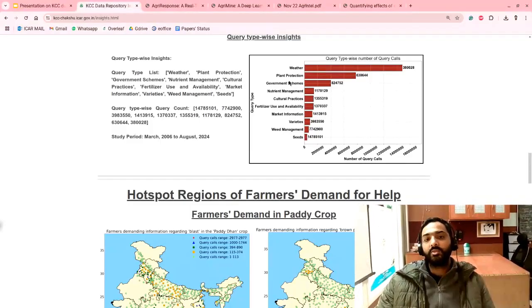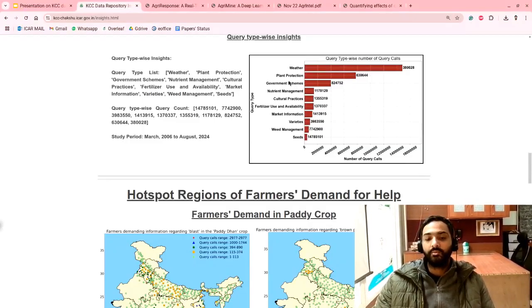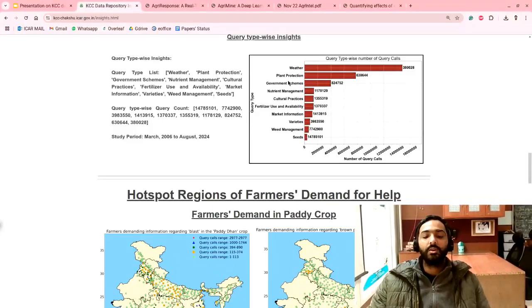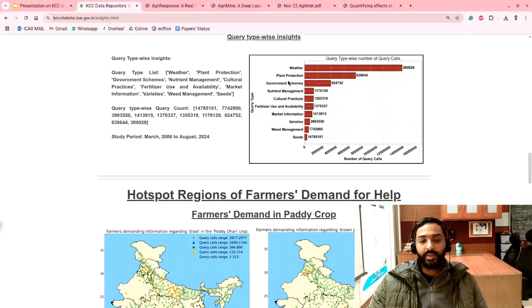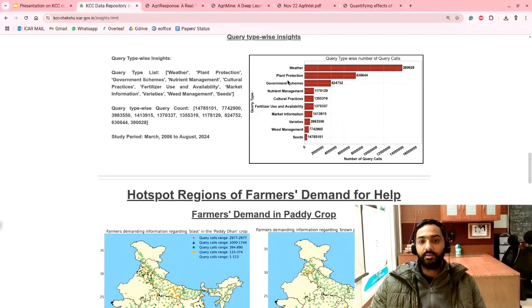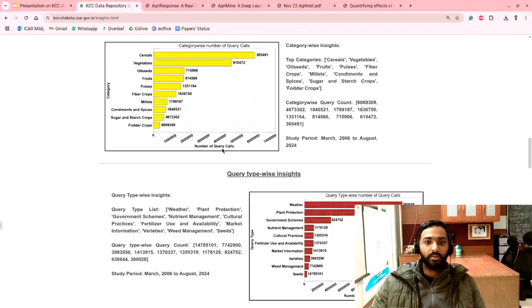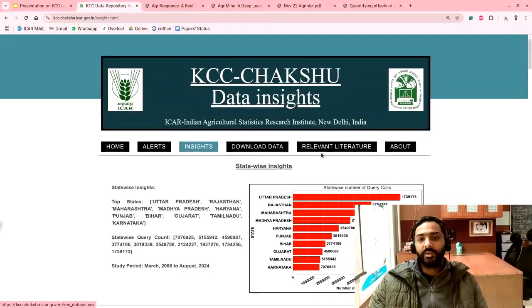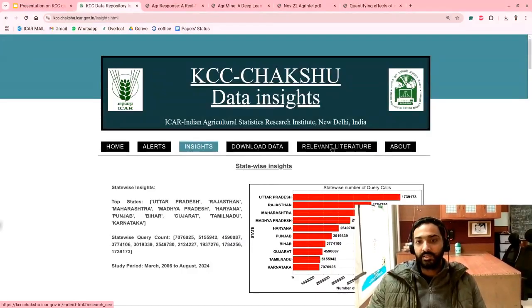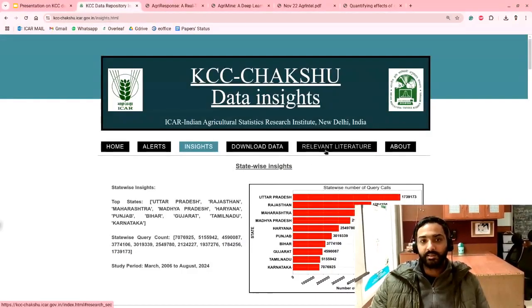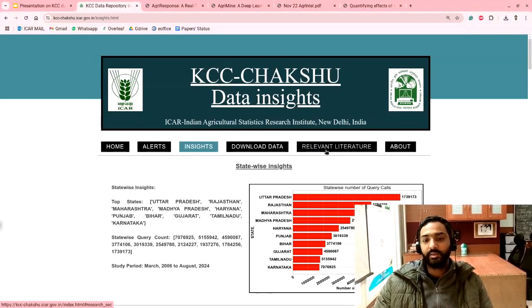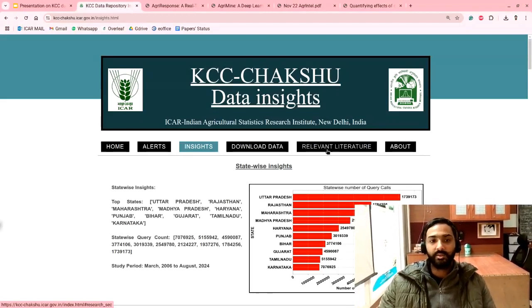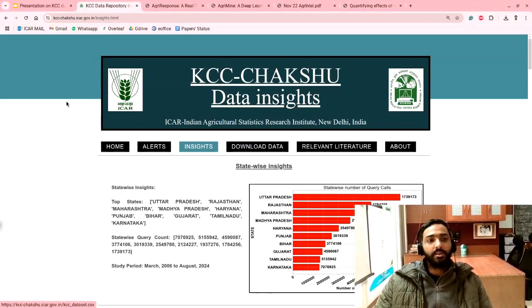And the second most common type of query that farmers ask is plant protection related, such as how to face any pest or disease. So this was the overview of the insights page, the download page, and some literature that is available. Papers we will discuss very briefly. We will discuss the published works on this data set.